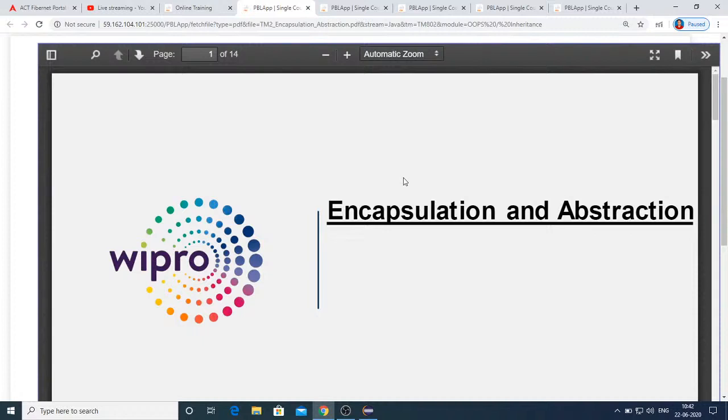In similar fashion, encapsulation is similar to the capsule concept: how the data and methods of a class are bound. That's what encapsulating means. A class contains data and methods, and these have to be bound into a logical unit. That's what we call encapsulating.